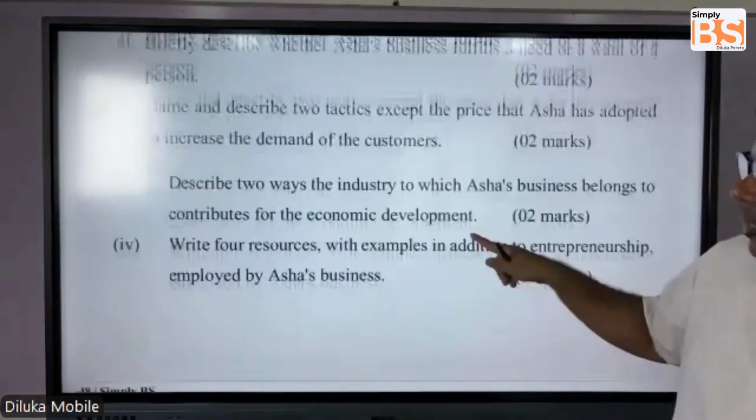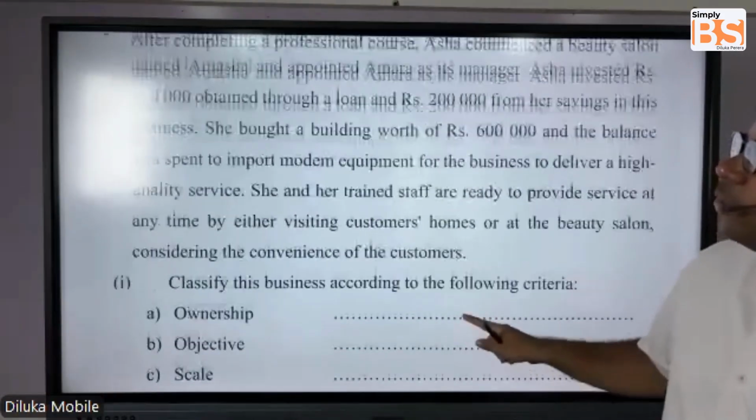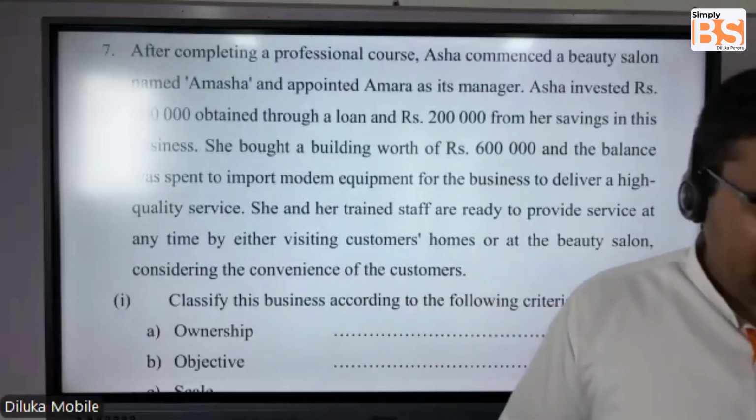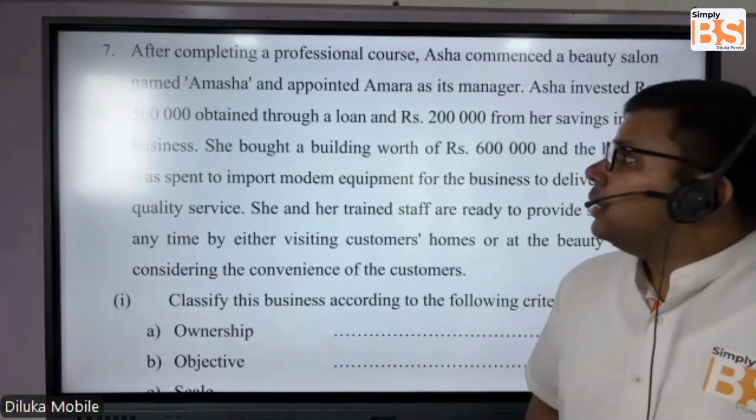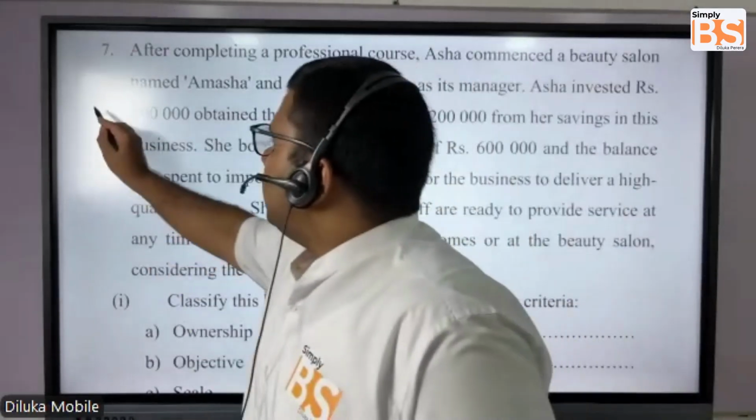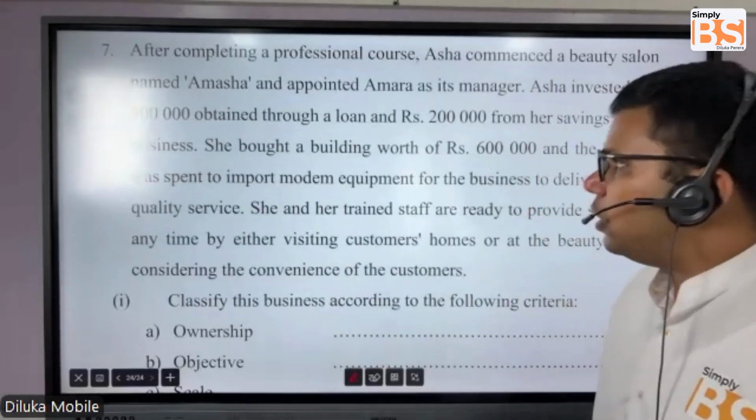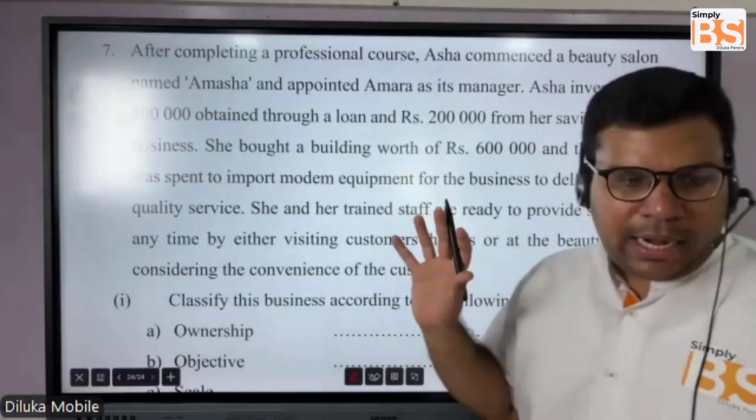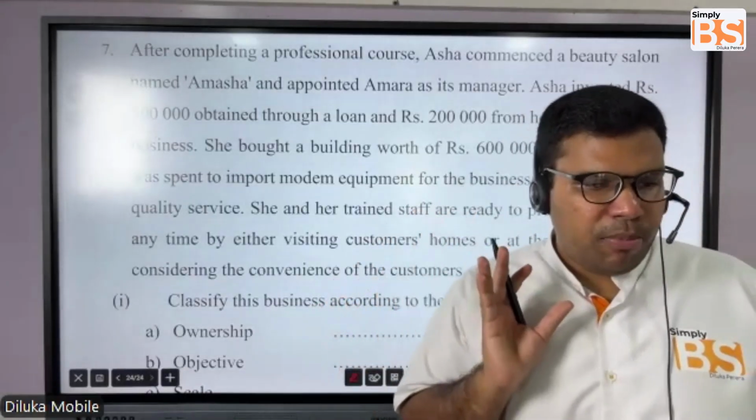Now we have a big question here. Quickly, we'll do this question. This is also another scenario-based question, student. Let's read the question. Follow the same principle. Underline the most important phrases.